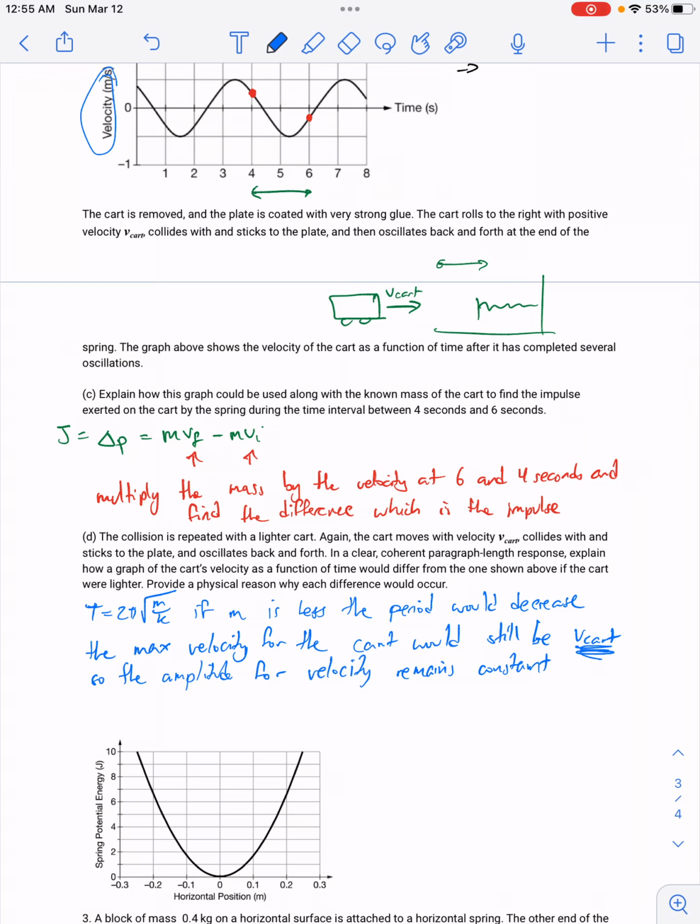Again, remember, this is not a collision between two massive objects. There's no exchange of momentum between these two objects, right? There's a change of momentum for the cart itself, but not for the cart and the spring together as a system, okay? So the amplitude of the velocity remains the same.